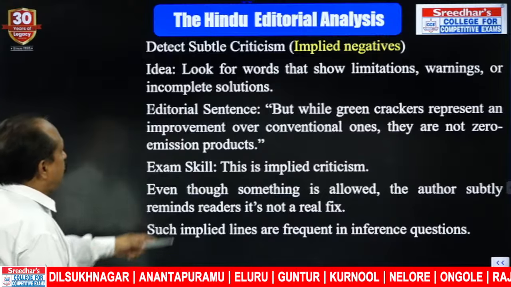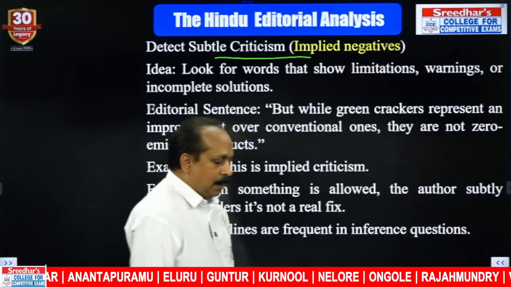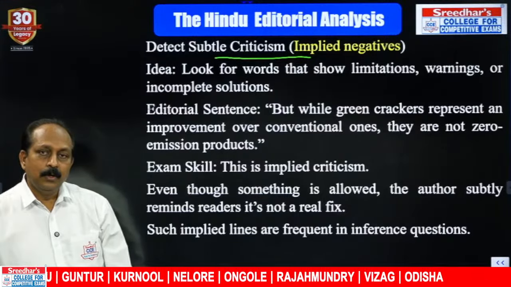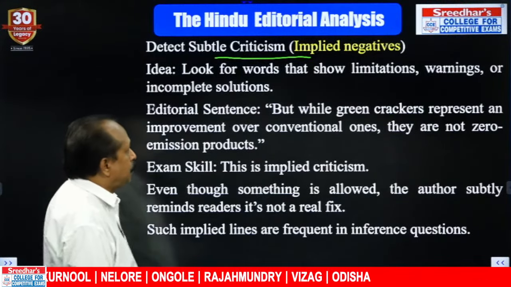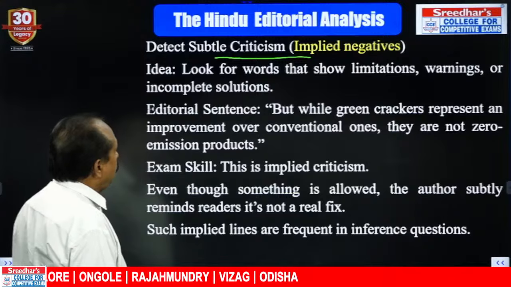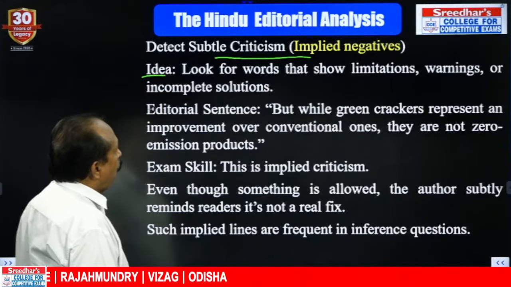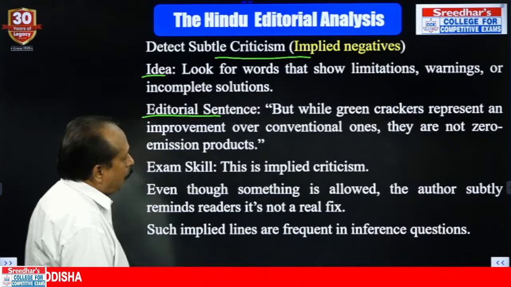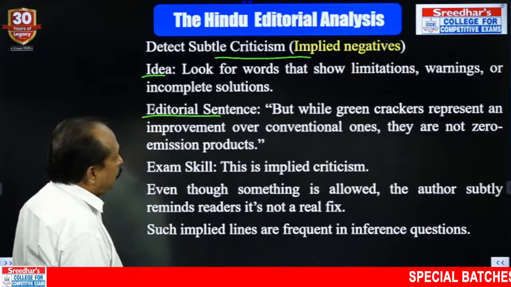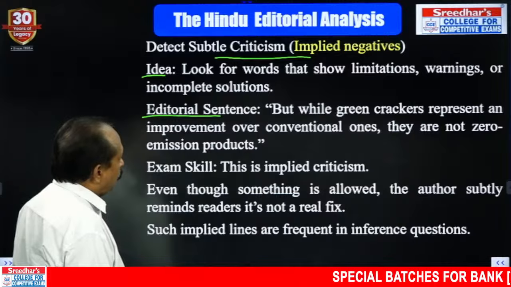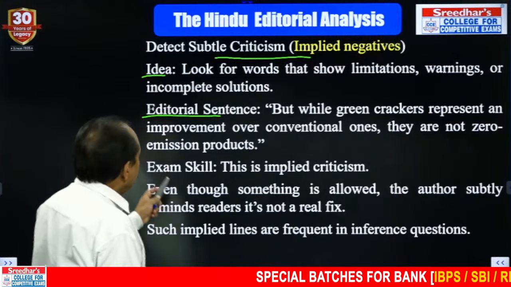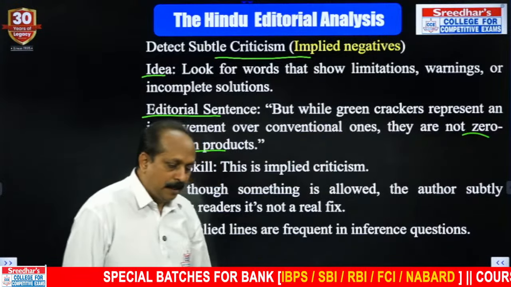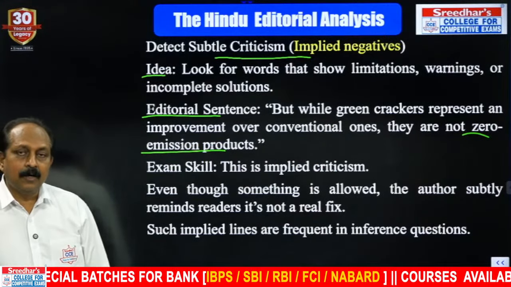Detect subtle criticism, implied negatives. Writers always try to criticize and they try to point out. Here you have to catch those negative stands or comments. Look for words that show limitations, warnings, or incomplete solutions. How can you catch that? But while green crackers represent an improvement over conventional ones, they are not zero emission products. This is where the writer takes a stand and tells us green crackers are not a solution.